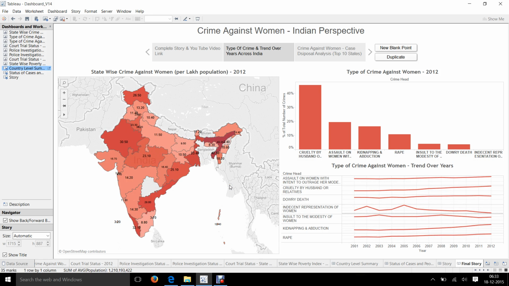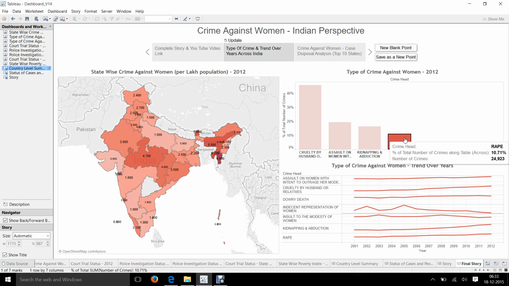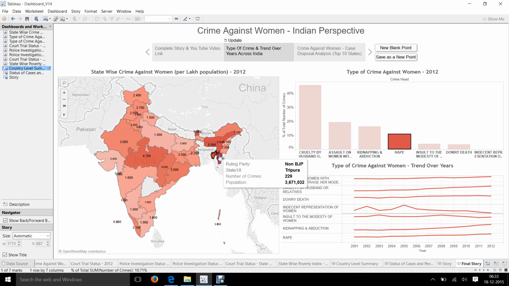People can also do an analysis on the basis of the type of crime by clicking on each of these bars. So for example, if rape is the area of interest and this is the crime which I want to study, I can click on it and see that these types of crimes are happening mostly in the state of Tripura, Mizoram and Assam, followed by some central Indian states.